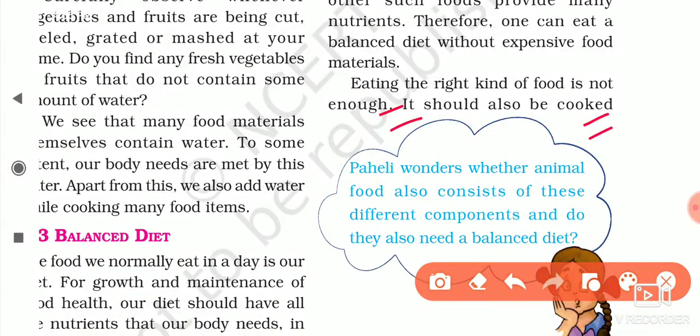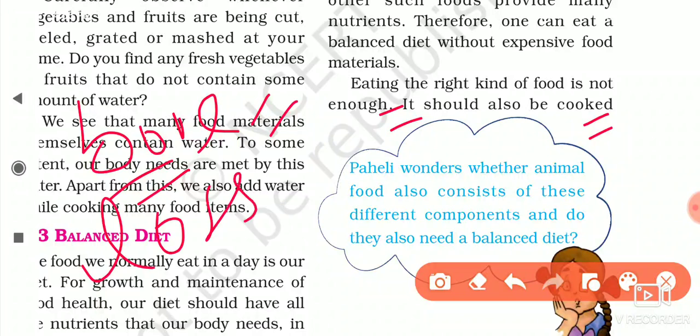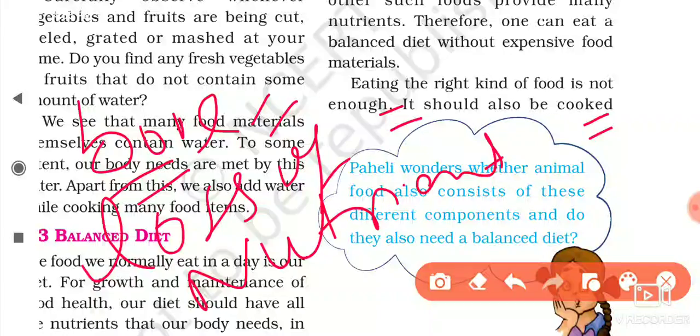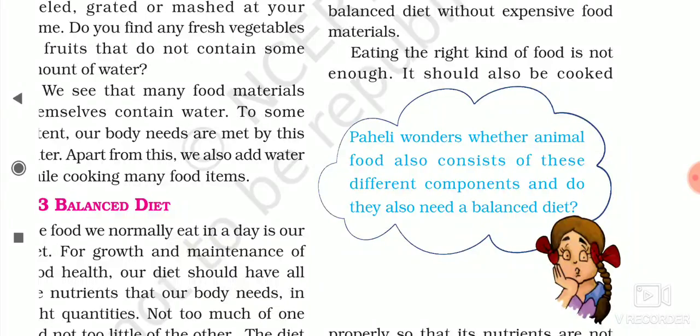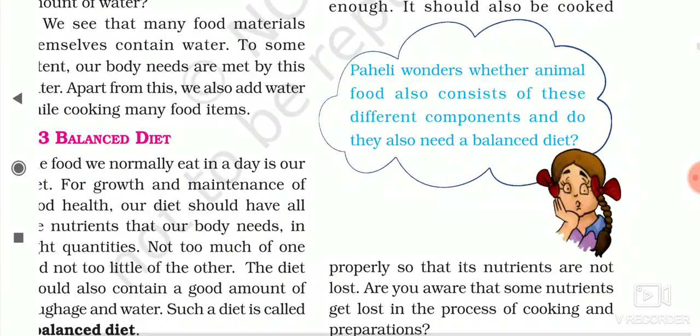Because when you boil food, boiling changes the nutritional value, because boiling results in the greatest loss of nutrients, while other cooking methods preserve the nutrients. It should also be cooked. First we discuss this.